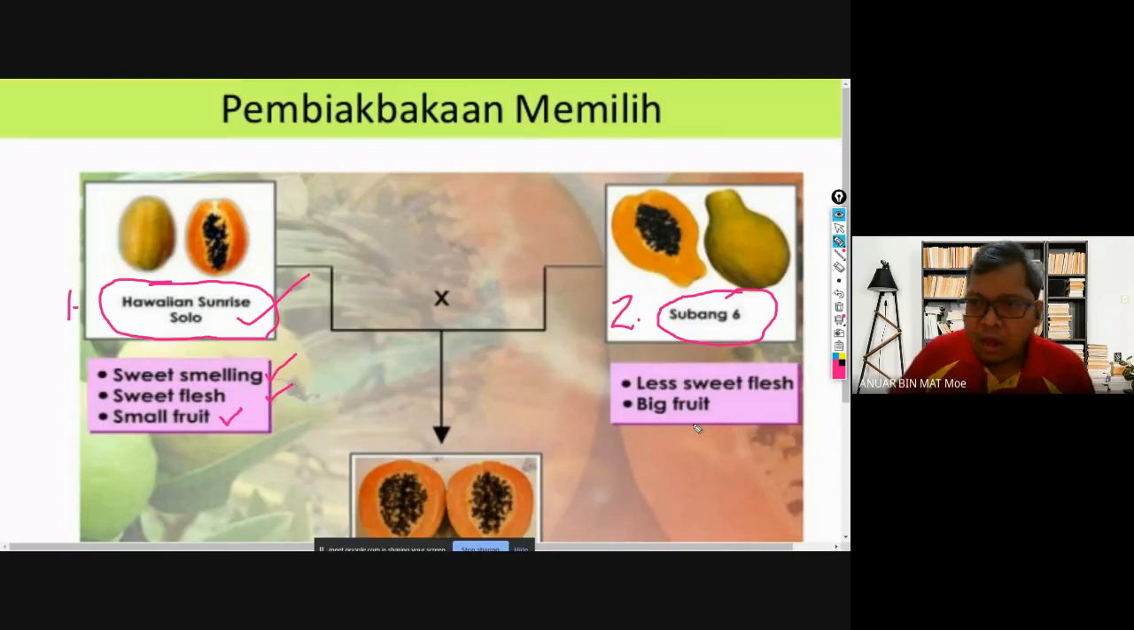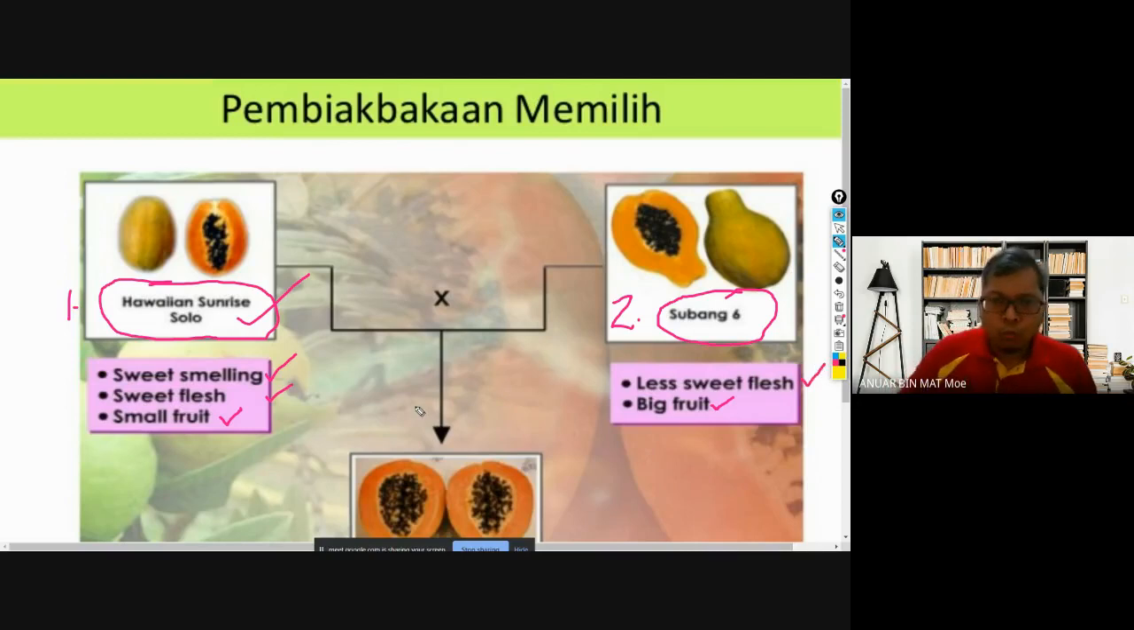All right, and then how about Subang 6? Okay, the disadvantage of Subang 6 papaya is it has less sweet flesh. But the advantage is it has big fruit. Okay, this is why we need to cross-pollinate it. All right, we want to take the good characteristic of each breed. We cross-pollinate it, and then it will become a new breed that has what? The new breed over here. I write it in my blue pen over here.